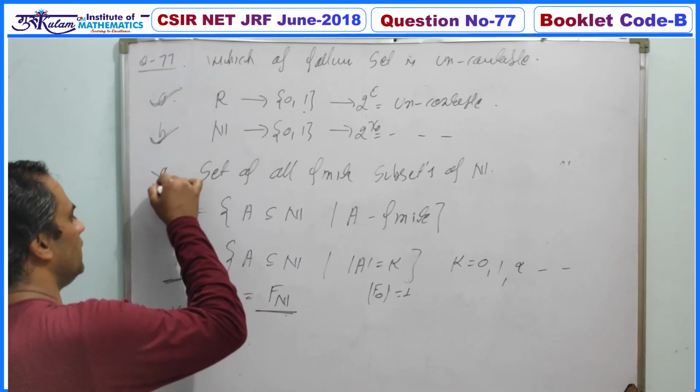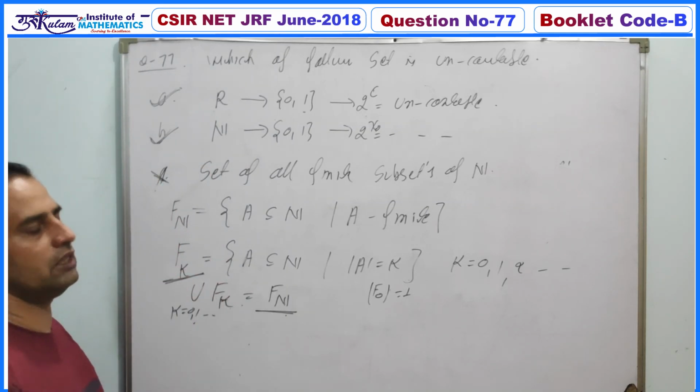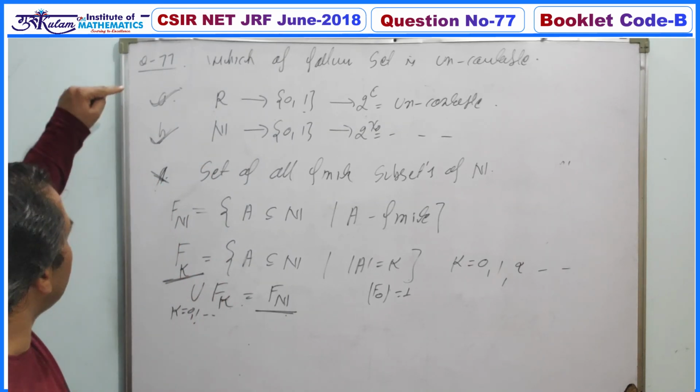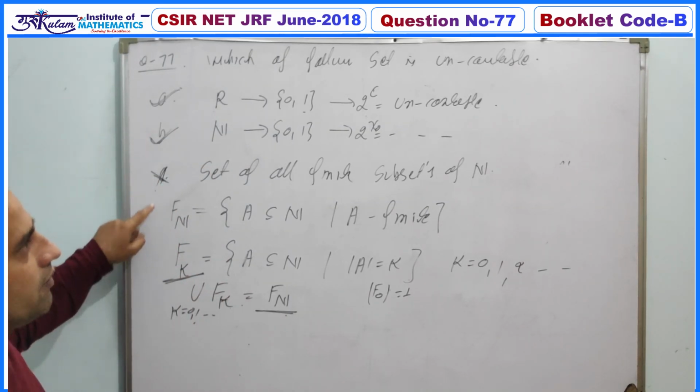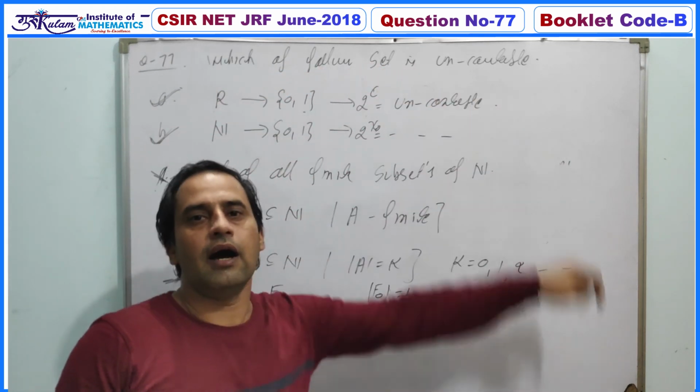So your C option is definitely a false option, and the D option is true. So the final answer is A, B and D, because we have to identify the uncountable sets.